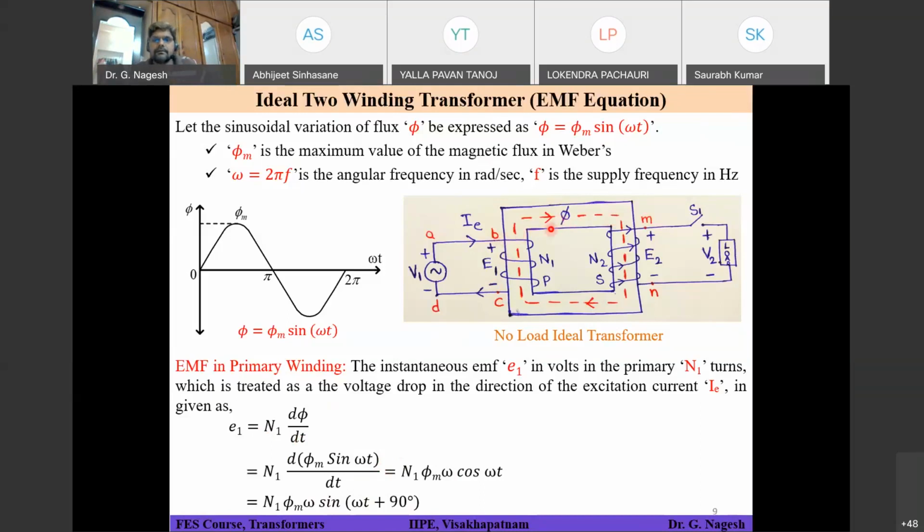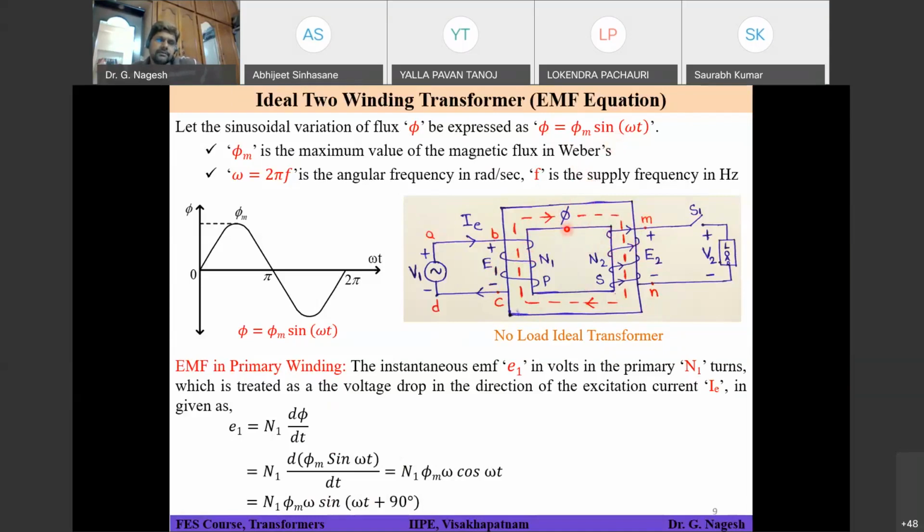Yes, you can substitute that, but in the present case we are assuming phi as phi m sin omega t. Why? Because phi is a common element for the primary winding as well as your secondary winding. That means phi is going to create a voltage E1 on the primary side and voltage E2 on the secondary side. So this is a common element to get the expression for both the circuits. That's the reason why we have assumed phi is equal to phi m sin of omega t.